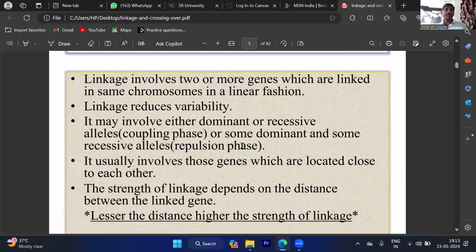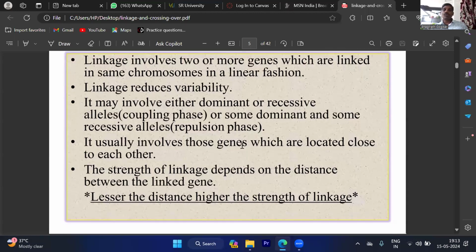The linkage phenomenon is observed among two dominant or two recessive alleles which are present on the same chromosome, or sometimes one dominant gene and one recessive gene also. So in this way, the genes are always associated with each other, closely together, and move into the gametogenesis process. It usually involves those genes which are located close to each other.